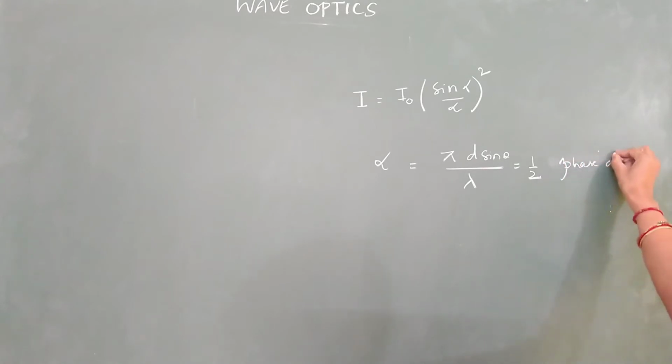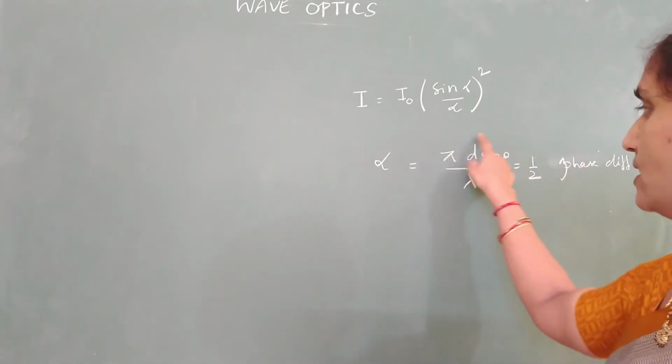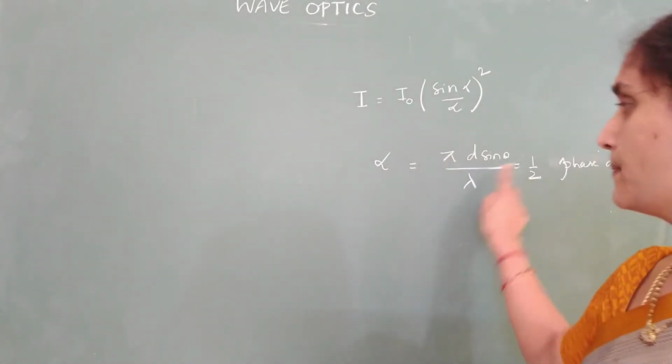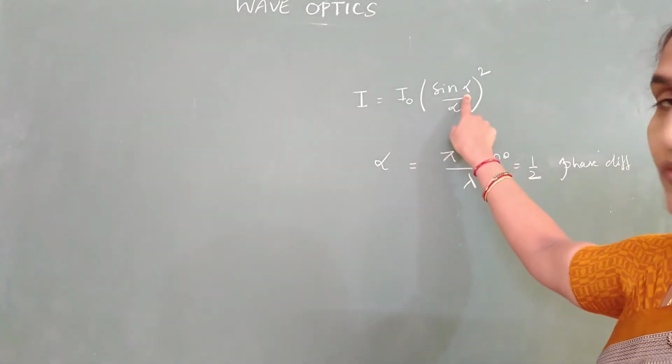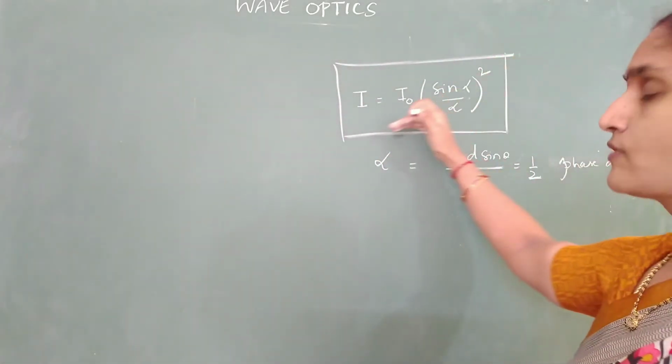Half the phase difference. Okay, we know phase difference is 2 pi by lambda into path difference. So what is the path difference in case of diffraction? That is Fraunhofer diffraction, it is d sine theta. And if you put this value of alpha here, this expression is going to give me intensity of various bands.